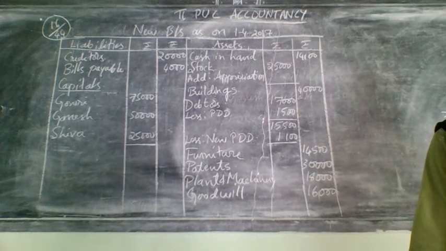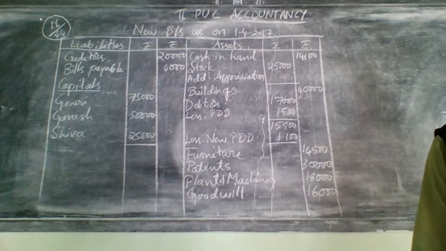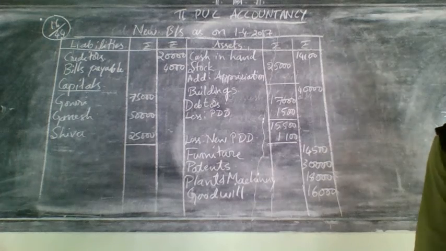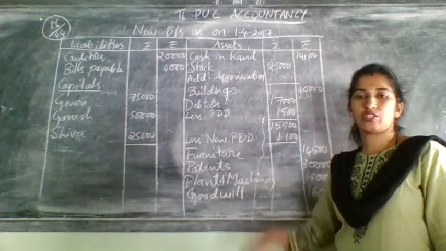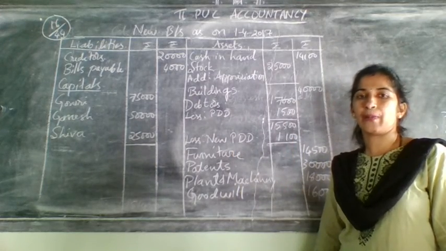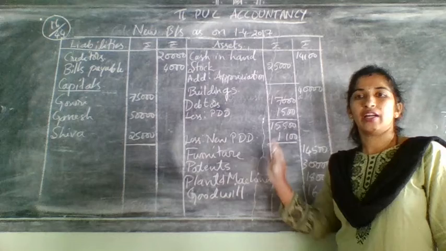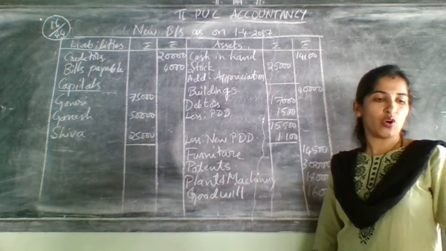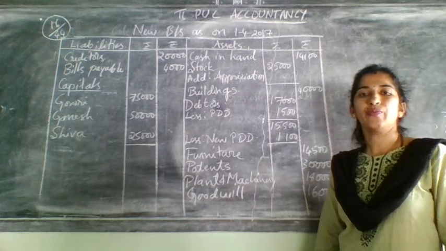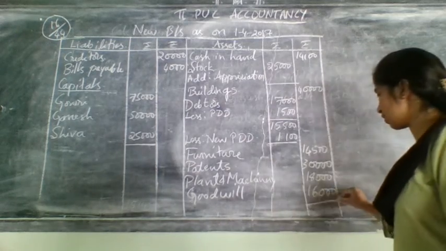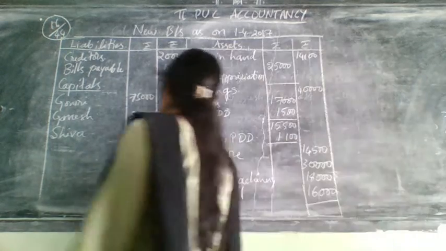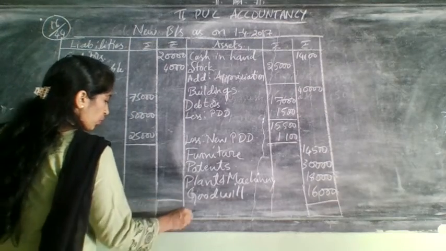After that, you have the capital accounts of partners to be adjusted according to the new profit sharing ratio. That is over. We have done it. Calculation of partners' capital balance, that you have done, and that is also over. So all the adjustments are now over. After checking all the adjustments, now you should total both sides.